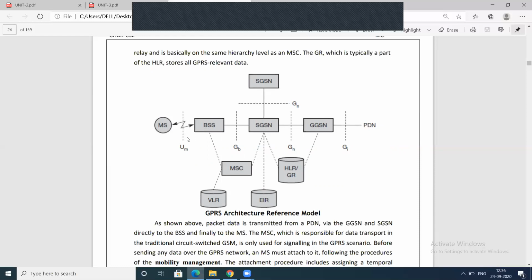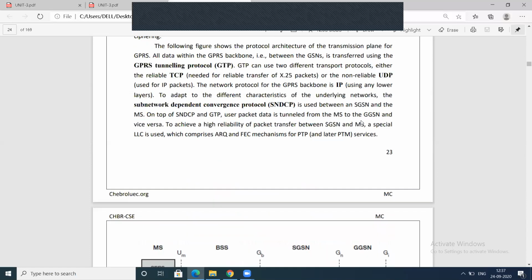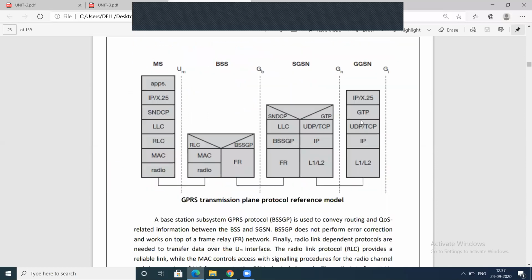You need to remember the interfaces between MS and BSS, BSS and SGSN, SGSN and GGSN, and GGSN and the public data network. They ask a direct question, so you need to write all of this. You also need to write the GPRS protocol architecture, the GPRS plane transmission protocol reference model.